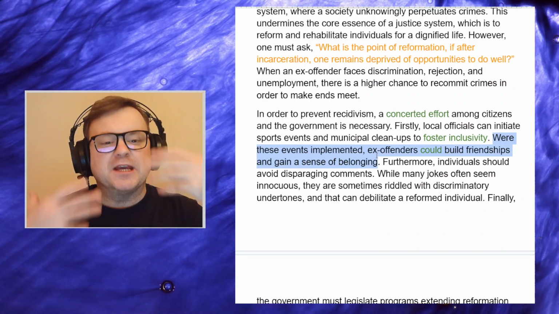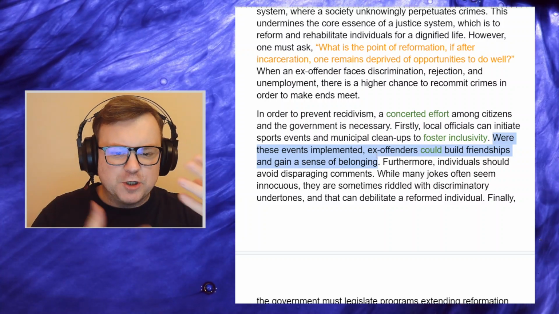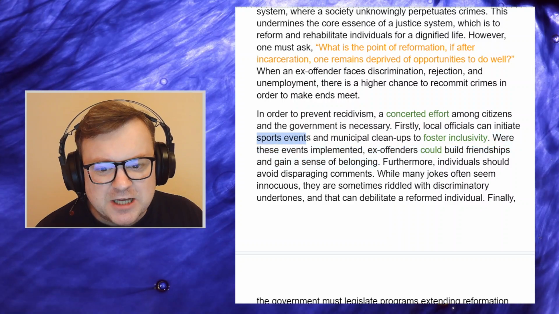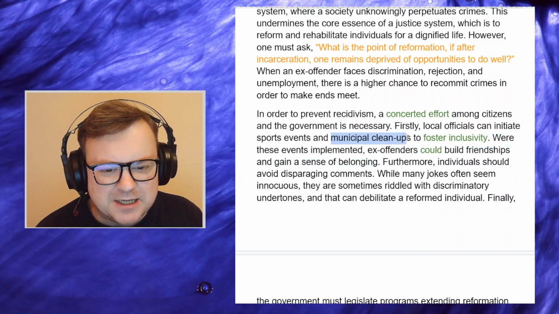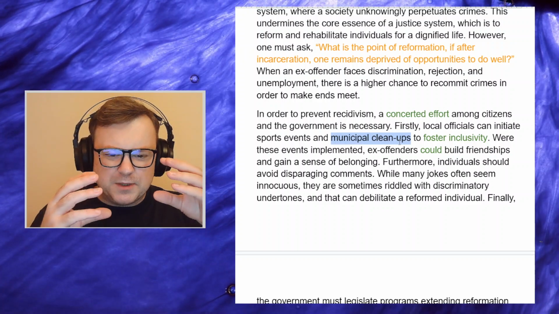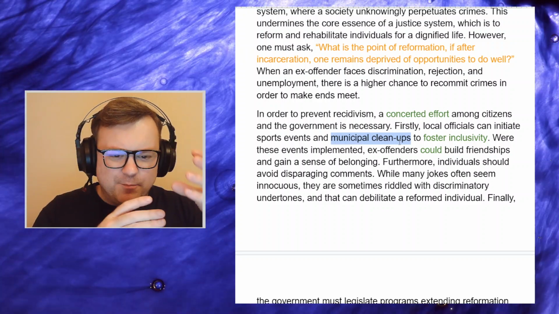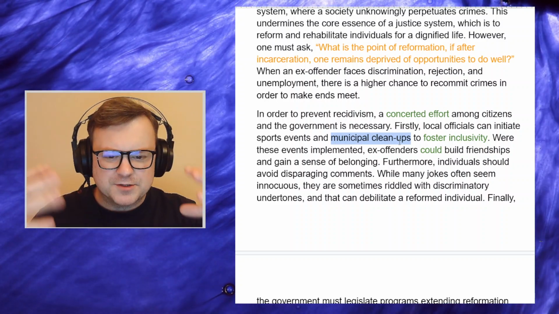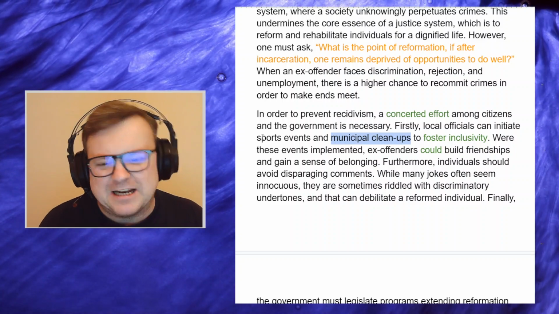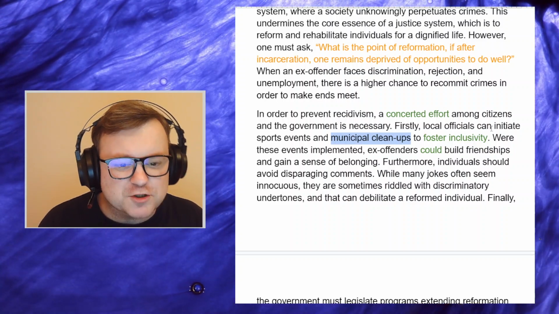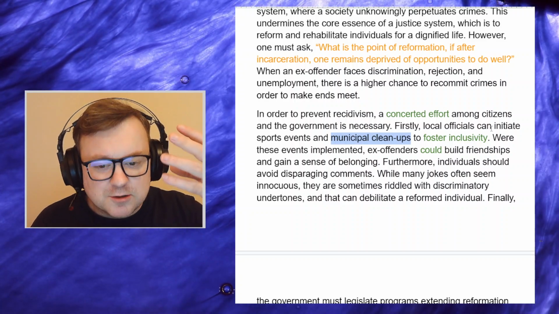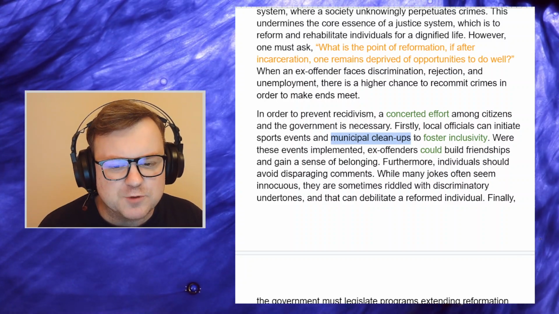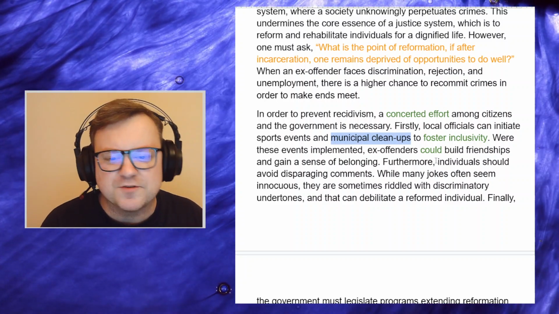Because then what you're saying is social events give people the opportunity to build friendships. But the candidate here is saying specifically sports events and municipal cleanups, whereas these should be examples of the broader category of social events. So I would just prefer "firstly, local officials can initiate social events such as sports events and municipal cleanups," or for instance, sports events and municipal cleanups.